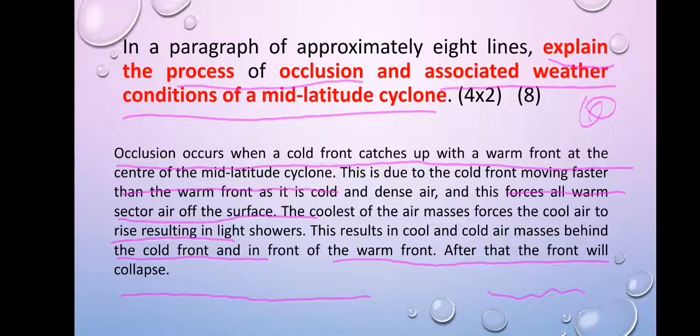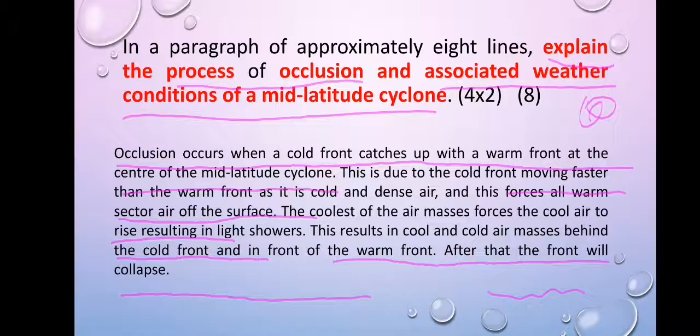So this question wants us to explain the process of occlusion. Remember, occlusion is part of the mid-latitude cyclone. It's a stage, an occlusion stage whereby the cold front mixes with the warm front. And the associated weather conditions of a mid-latitude cyclone are the type of weather conditions that we can get when a mid-latitude cyclone is occurring. Therefore, it reads as follows.